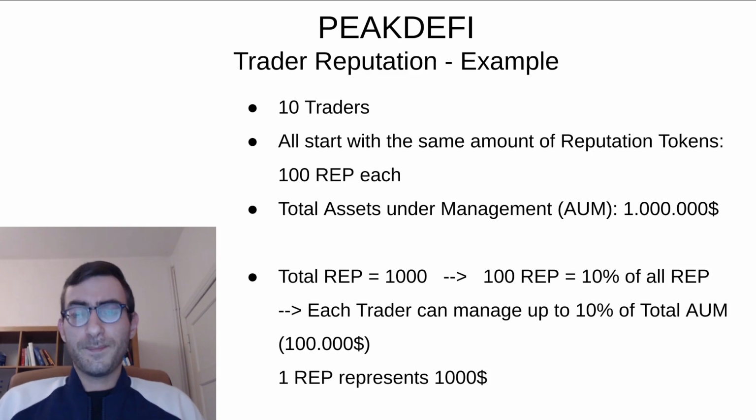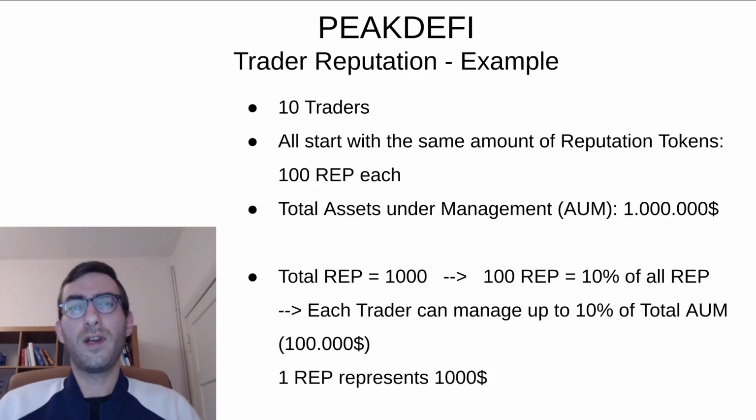That means that each trader's 100 rep out of 1,000 overall represents 10% of all the rep tokens, and that means it represents the possibility to manage up to 10% of this $1 million that is in the fund right now. And that also gives us that one rep token is worth $1,000. It's not worth $1,000. One reputation token in this example allows a trader to handle $1,000 worth of assets.